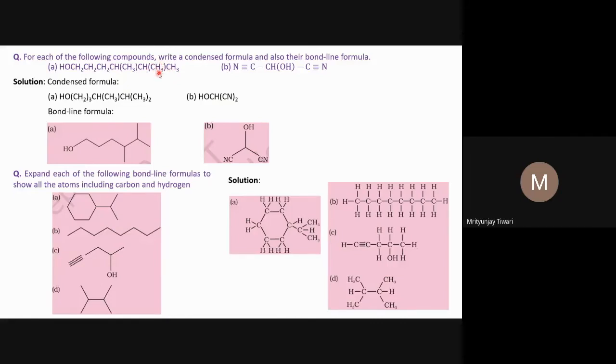If something is in parenthesis, then you only write the parenthesis, because there is a CH3 group here and this CH3 group here. One should not get confused that this CH3 group is between this carbon atom and this carbon atom. If it is in parenthesis, it means that this CH3 group is linked to this carbon atom, and it is not linked to both the carbon atoms. It doesn't come between these two carbon atoms.